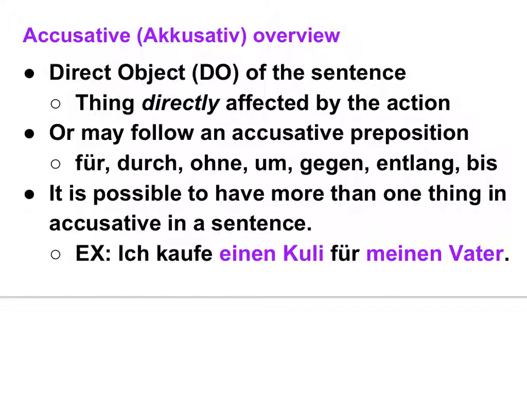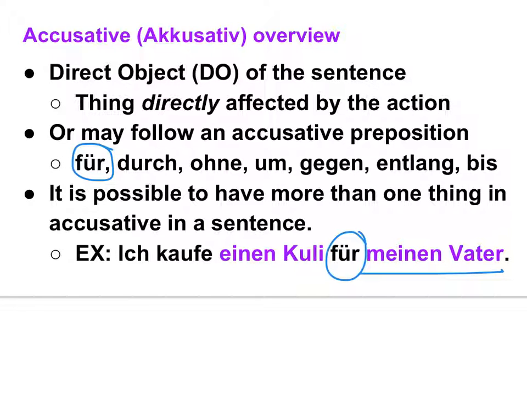If you used the direct object, that means you are buying your father. That is what it means by being directly affected. Whatever you buy is the thing being directly affected. Look right before it. What do you see? Für. What is für? It is an accusative preposition. So it's right here. Because it followed that für, it's automatically accusative. You see what I mean by that?